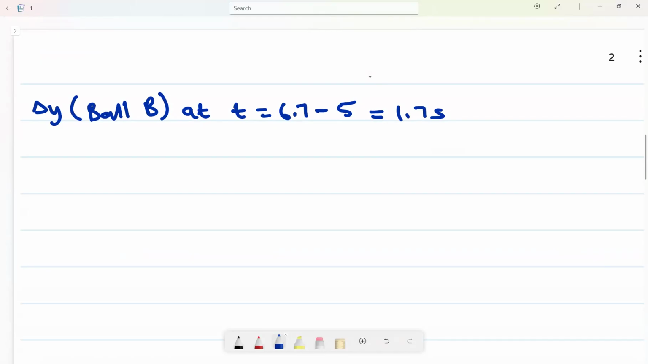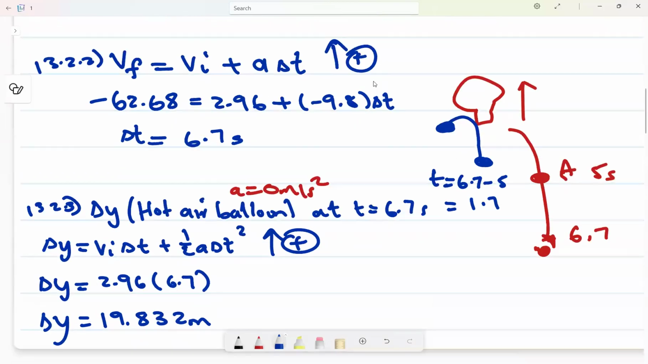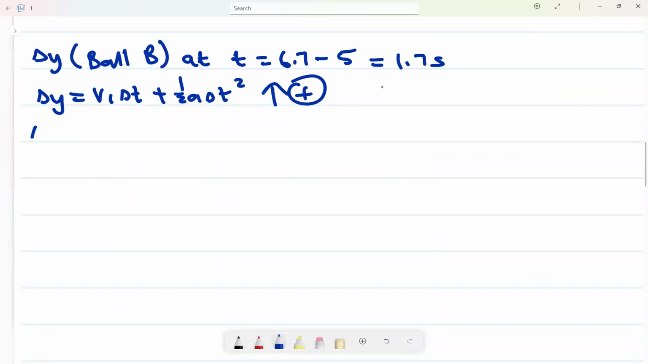The change in Y for that one is going to be change in Y equal to V_i change in time plus half a change in time squared. Now, I forgot to say, examiner, my choice of direction is upwards as positive. Here, I'll also say upwards as positive. And this one is ball B, and it is in free fall. The initial velocity is the same for all of them because they are all from the hot air balloon. So it is 2.96. For the change in time, it is very important to use 1.7, plus,